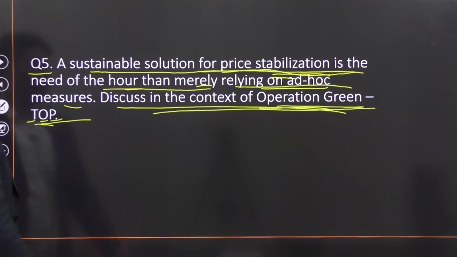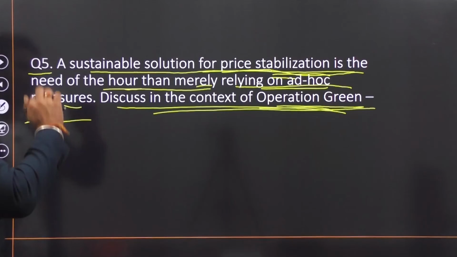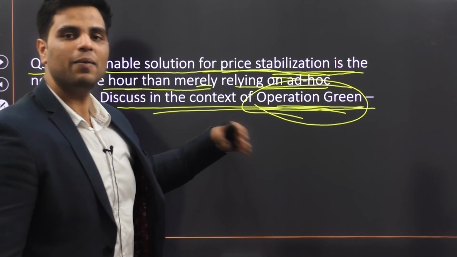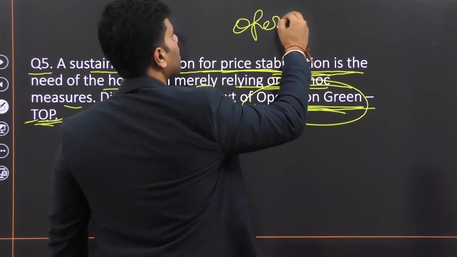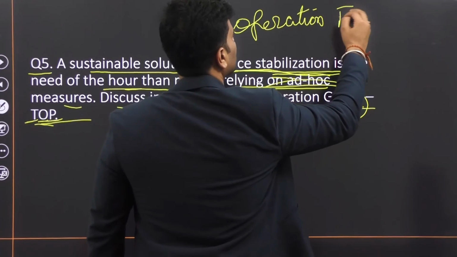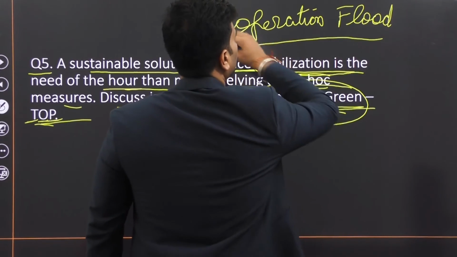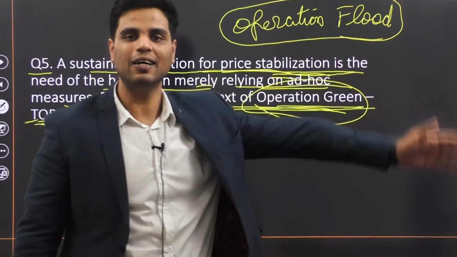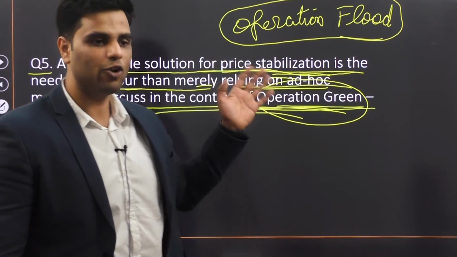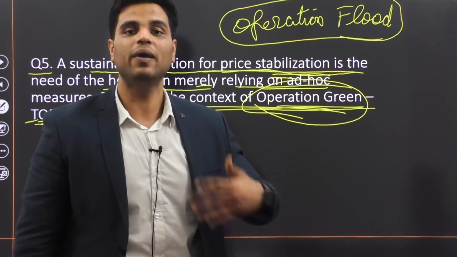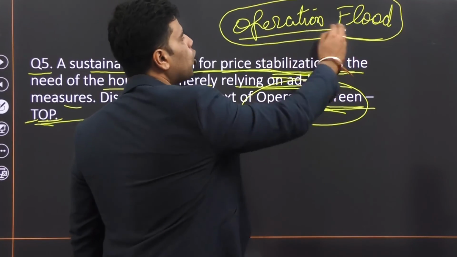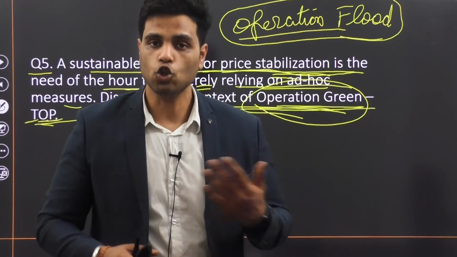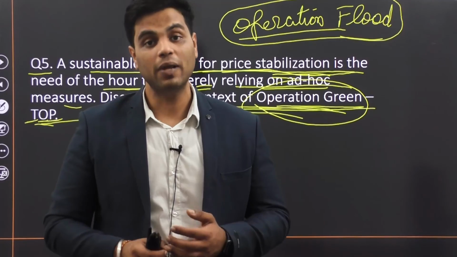Now, for tomato, onions and potatoes, government has come up with Operation Green. Now this Operation Green is on the similar lines of Operation Flood. Do you guys remember Operation Flood? Well, I think it's my hunch again. I don't think you were born when Operation Flood was launched, but Operation Flood is a very well-known government measure that improved milk productivity in India. It's also termed as White Revolution. It actually increased milk productivity so much that India is now the number one producer of milk in the world.